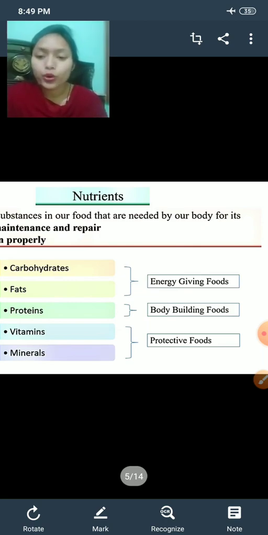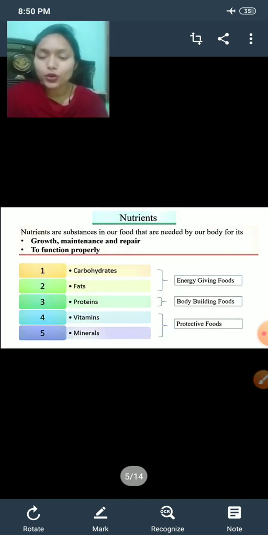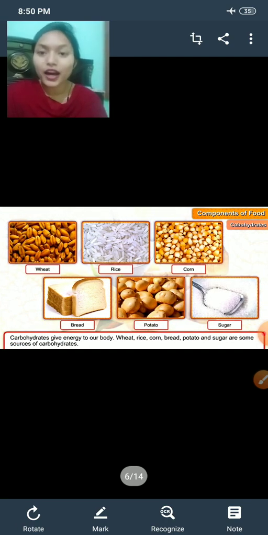Protein is a body building food, means protein helps our body to build. It helps in building our body. And vitamins and minerals are protective food. They protect our body against disease. So, we will study these nutrients one by one, their importance and their sources. First of all, we will study about carbohydrate.